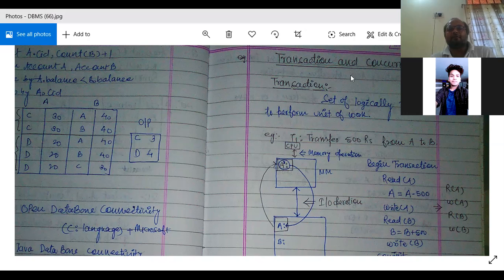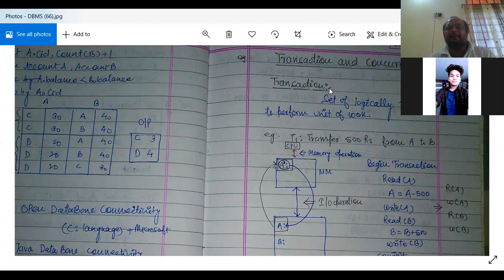Can you see this or not? Transaction and concurrency control, written over here. So I am saying transaction and concurrency control. What is a transaction?